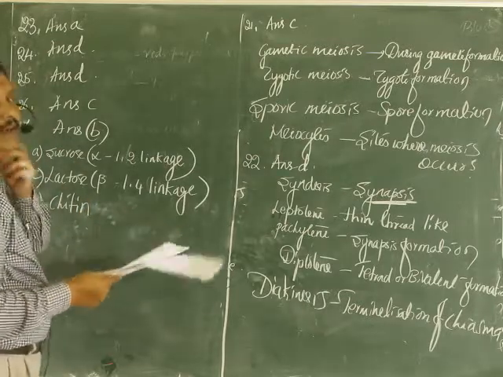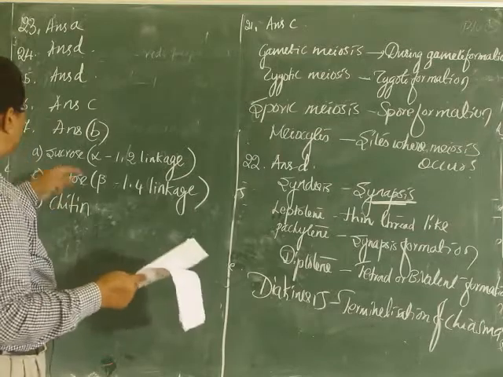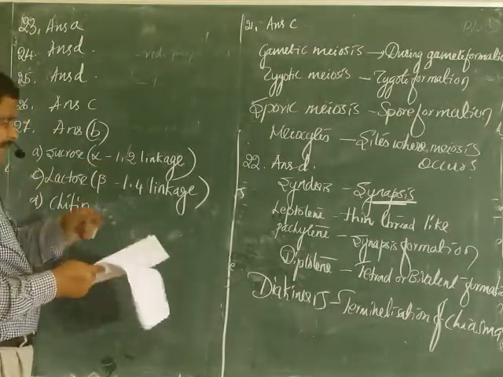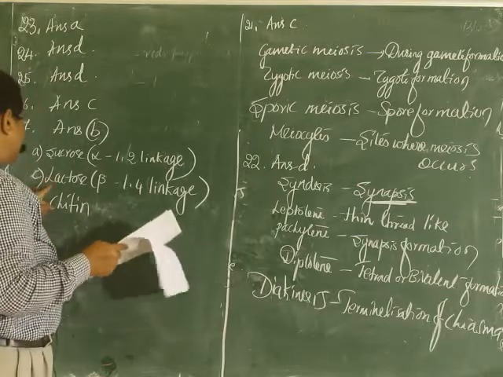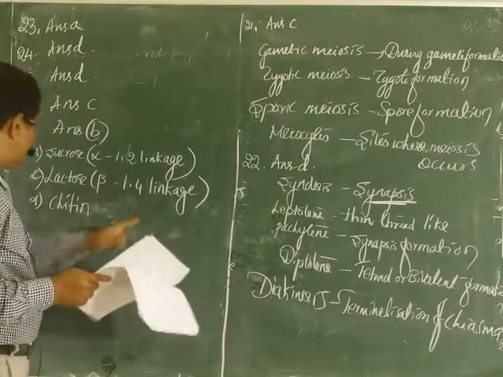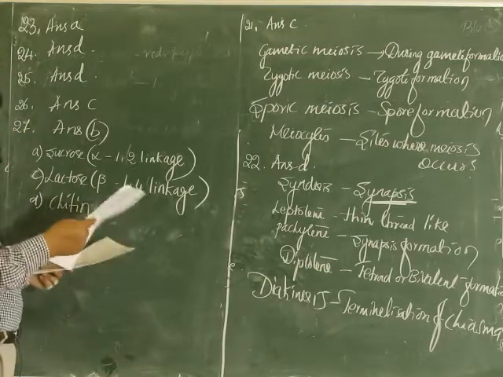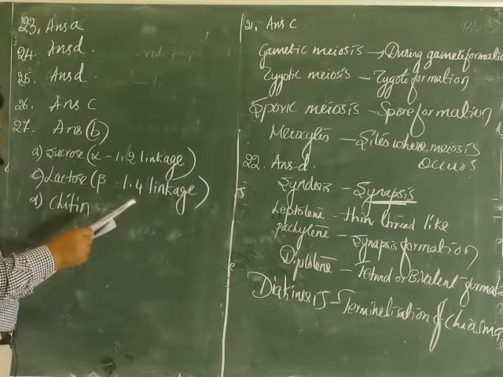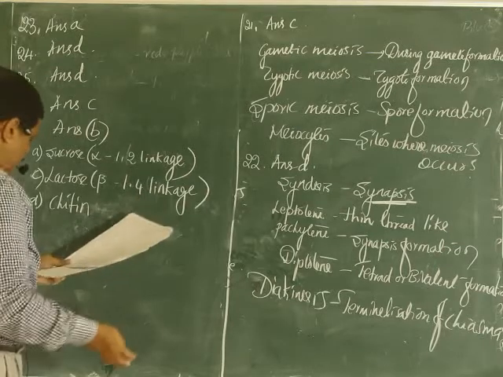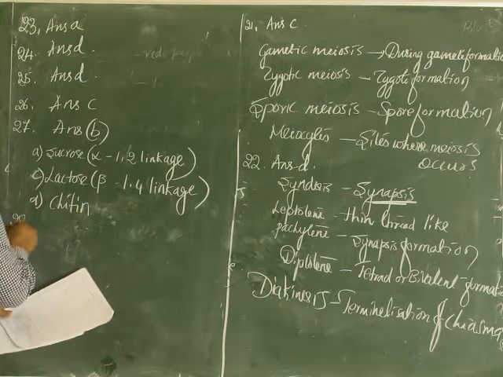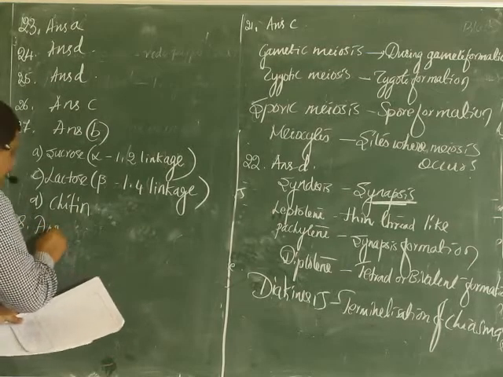So the structure of A is sucrose alpha 1,2 linkage, B is mentioned in the answer, C is lactose beta 1,4 linkage, D is chitin. Now question number 28. It's match the following. In that, the option is A. 28th answer is A.